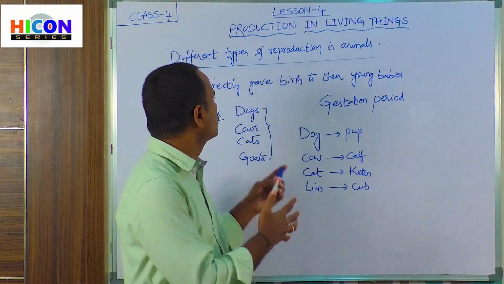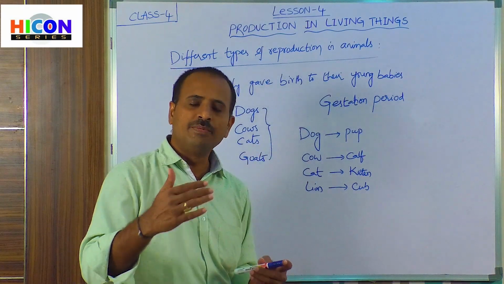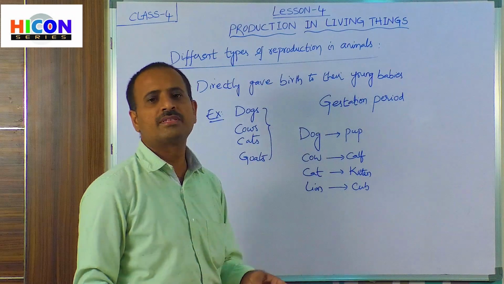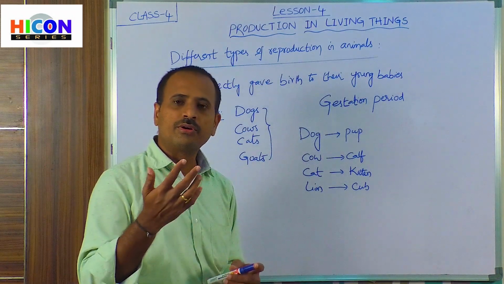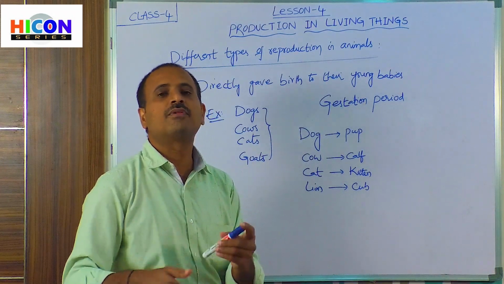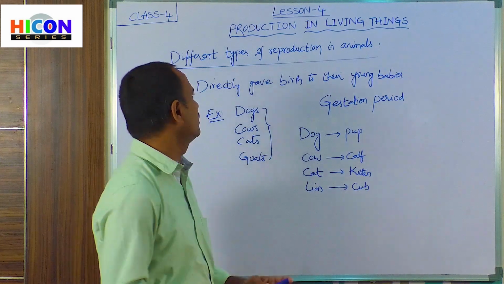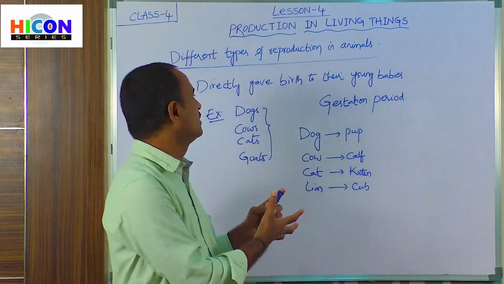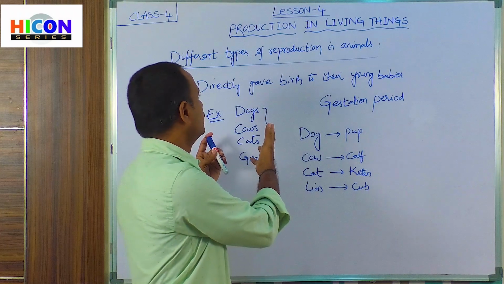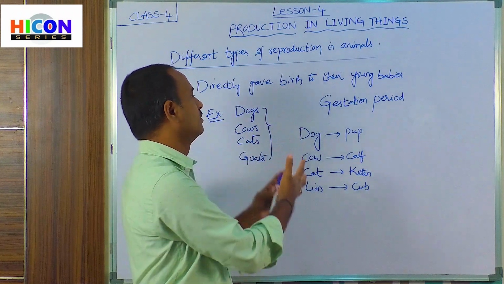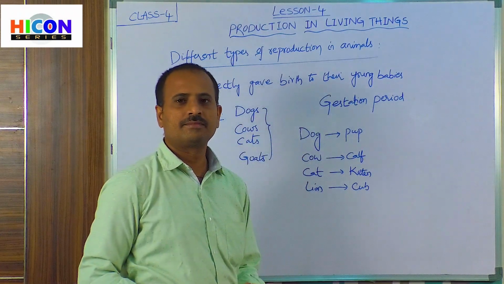In this way, the process of reproduction continues in these animals. That's why they are able to continue to live on this earth for many years. So children, this is the first type, that is, some animals which give birth directly to their young babies.